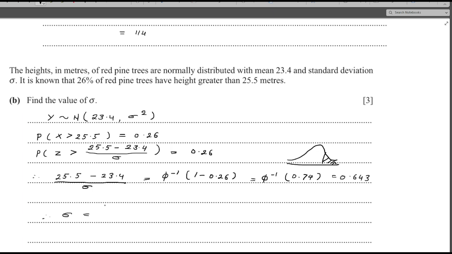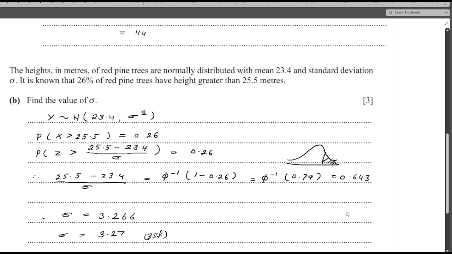minus 23.4, divided by 0.643. Sigma is 3.266. So in 3 significant figures, I will say that this is 3.27. So the value of sigma we get here is 3.27.